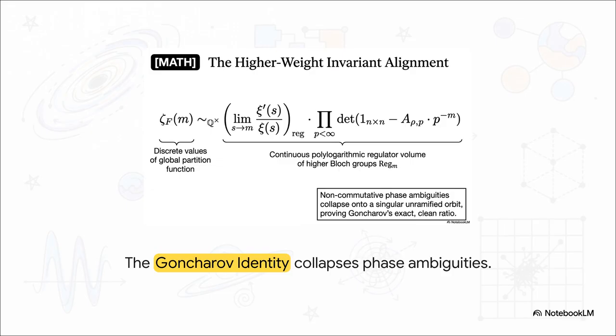By equating the discrete global partition function to the continuous regulator volume, this identity rigidly clamps the global conductor anomaly strictly to n equals 1. In physics, n equals 1 literally means zero chaos. It collapses all phase ambiguities onto a single, perfect orbit, definitively proving Goncharov's exact ratio.